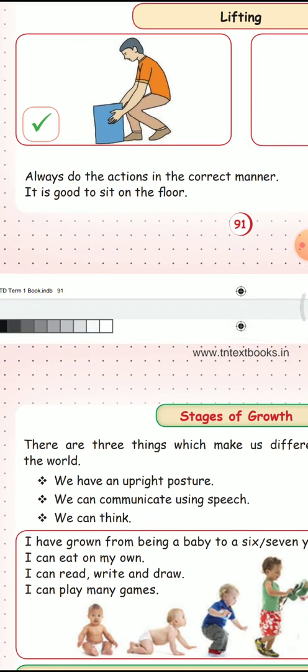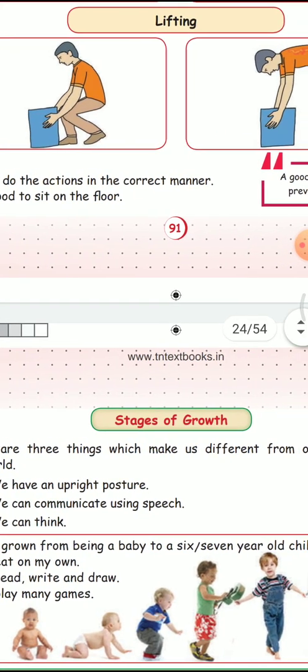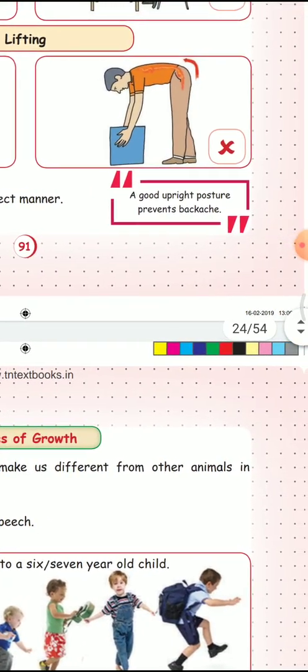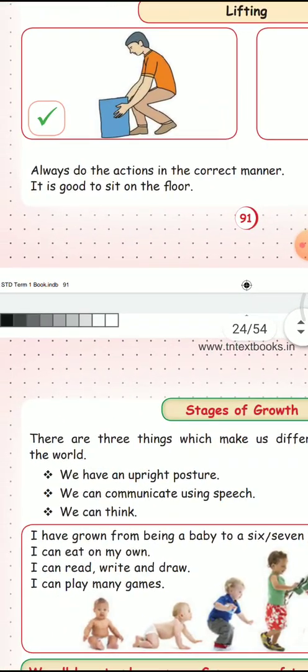Next, last one, the stages of growth. There are three things which make us different from other animals in the world.